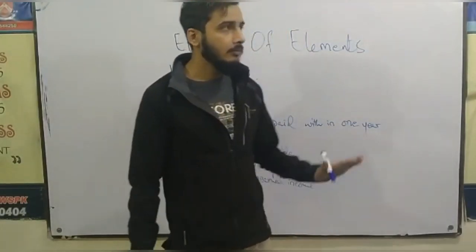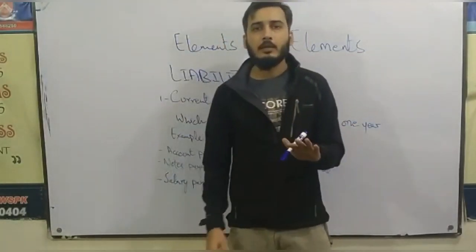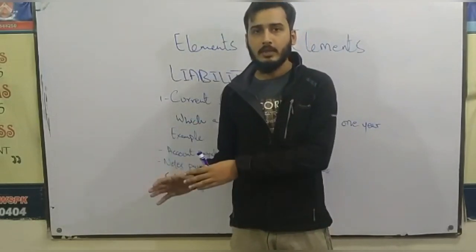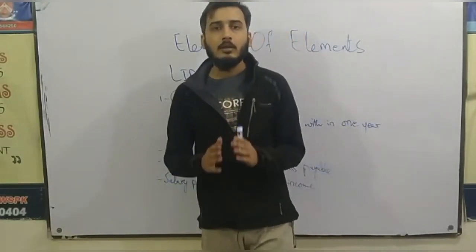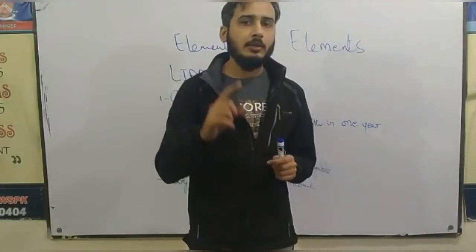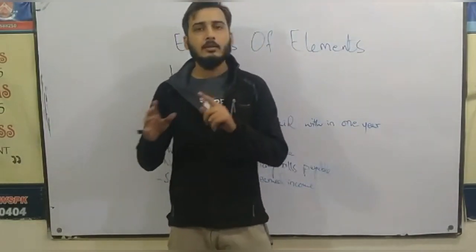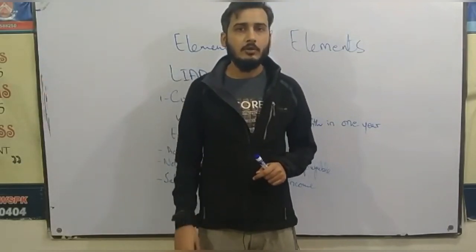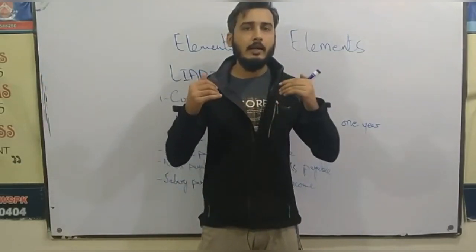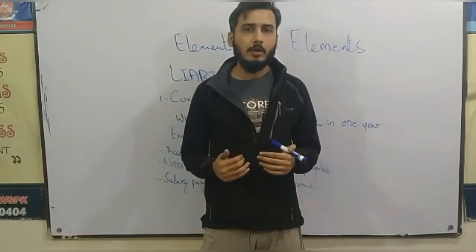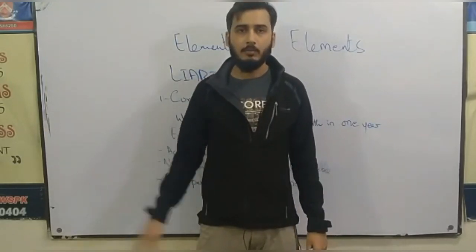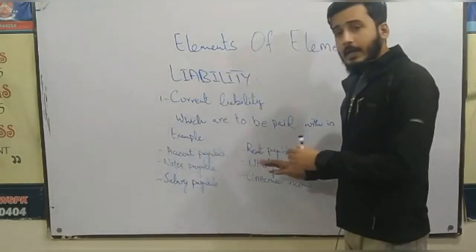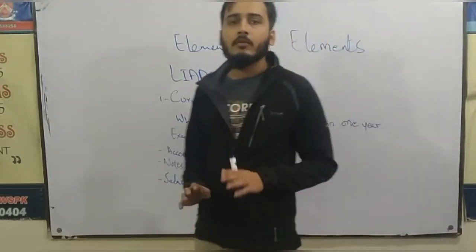For example, if I have taken any of the income in advance and I have not provided the services to the same party, so I have an obligation that I will provide the services to the relevant party in the future. So these services are obligations upon me that I have to pay off in the future. So this is a current liability for me.